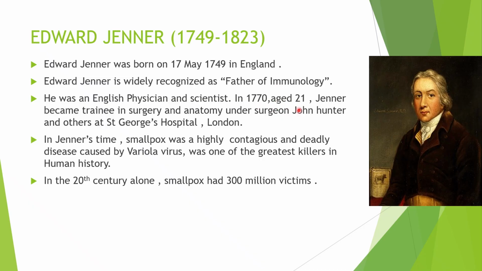In 1770, aged 21, Jenner became trainee in surgery and anatomy under surgeon John Hunter and others at St. George's Hospital, London. So yes, he was a physician and a scientist. In 1770, when he was 21 years old, he was getting trained to become a surgeon, under a famous doctor and surgeon named John Hunter, at St. George's Hospital, London.